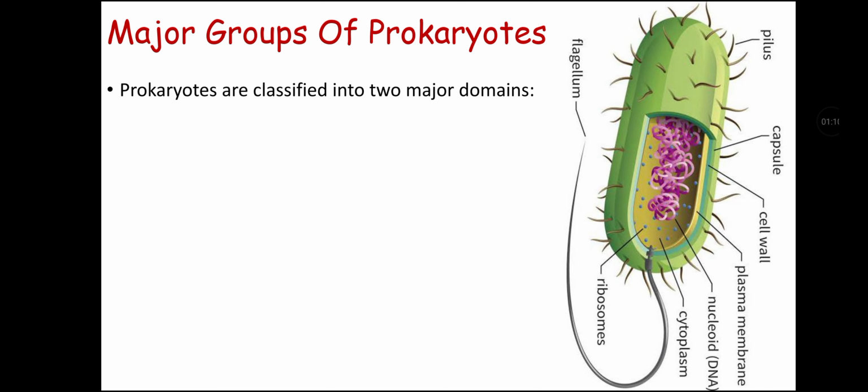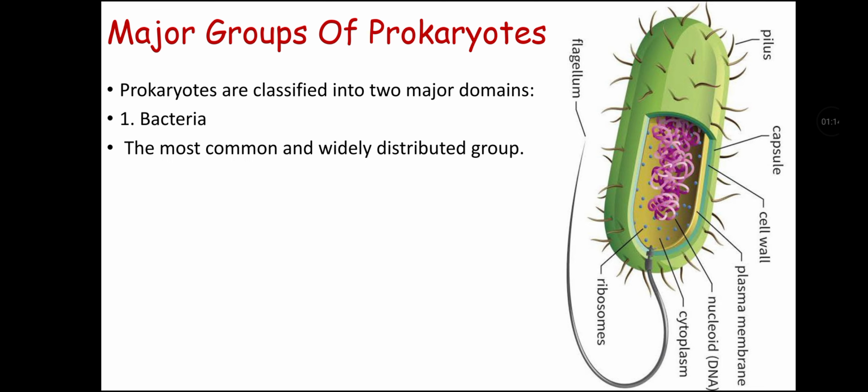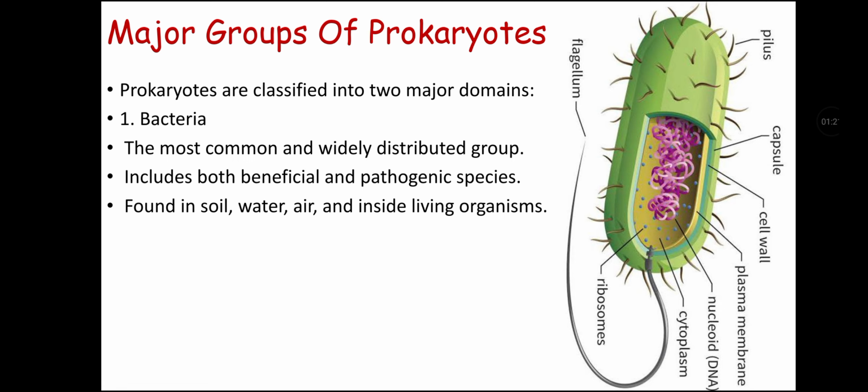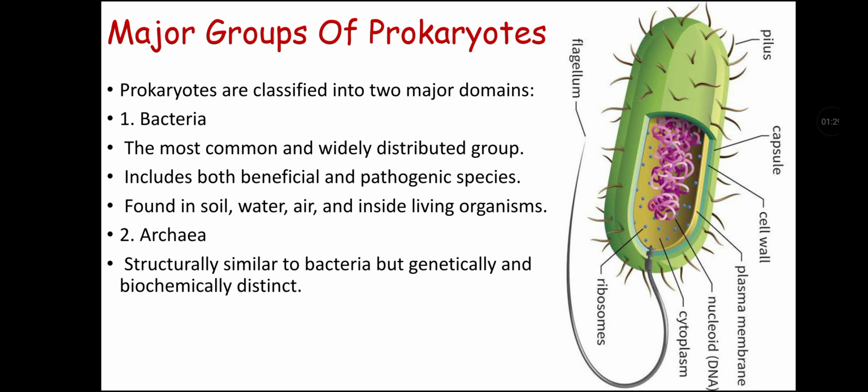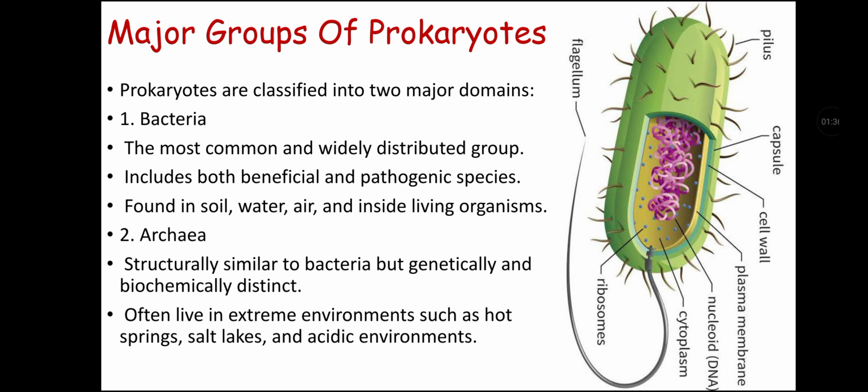Major groups of prokaryotes. Prokaryotes are classified into two major domains. First is bacteria, which is the most common and widely distributed group. It includes both beneficial and pathogenic bacterial species. It is found in soil, water, air, and inside living organisms. The second group of prokaryotes is archaea, which are structurally similar to bacteria but genetically and biochemically very different from them. They often live in extreme environments such as hot springs, salt lakes, and acidic environments.